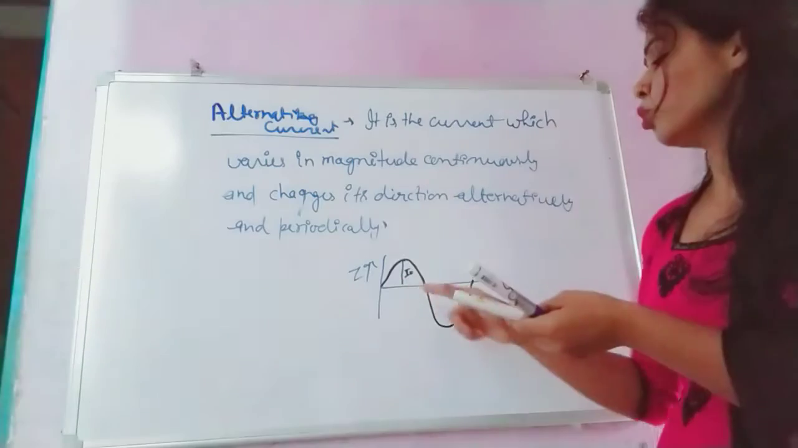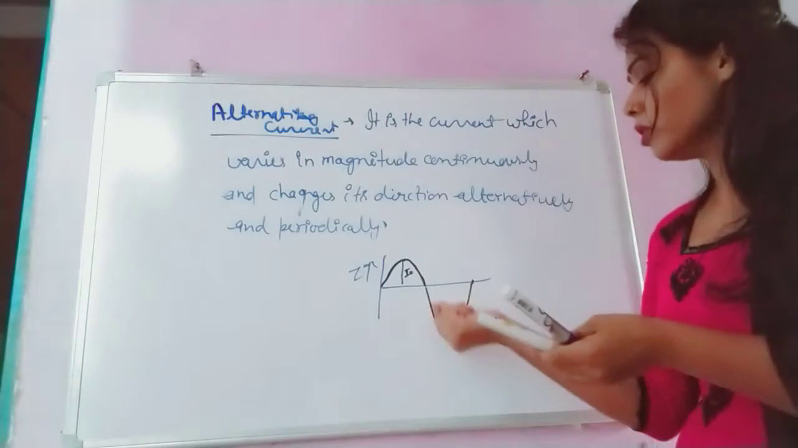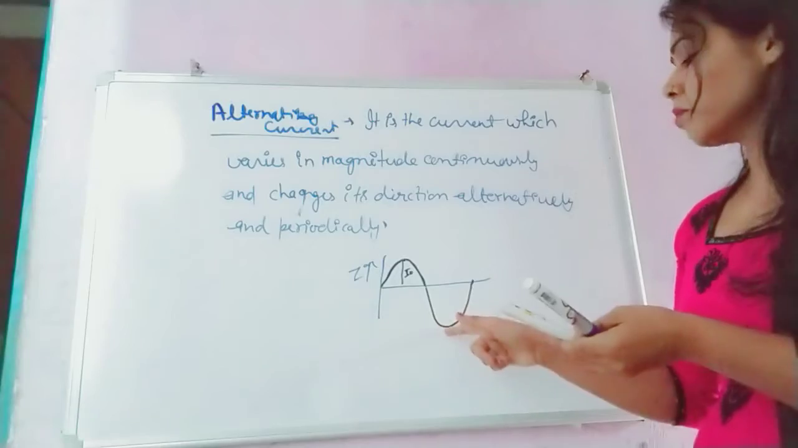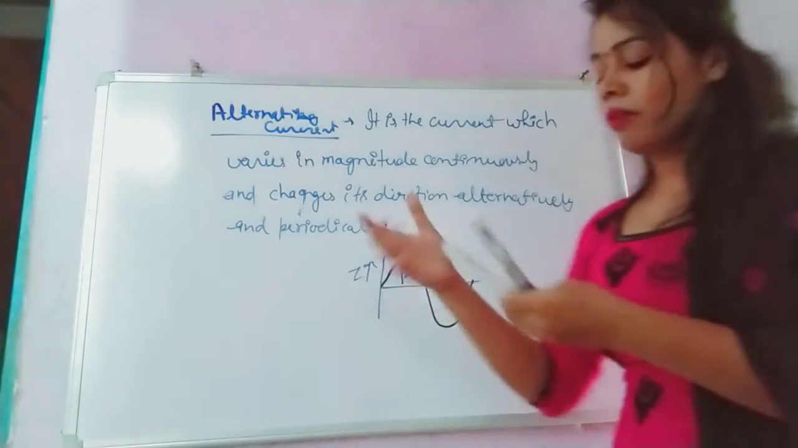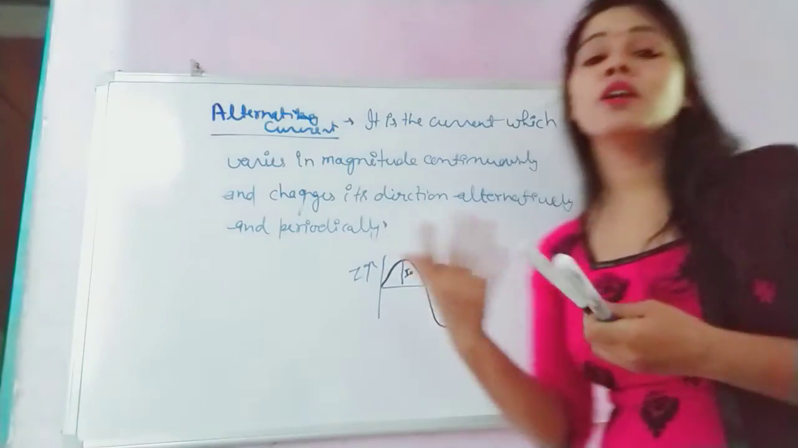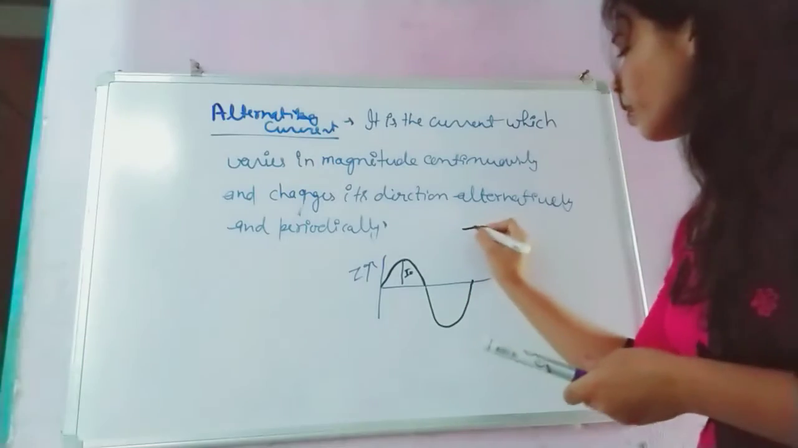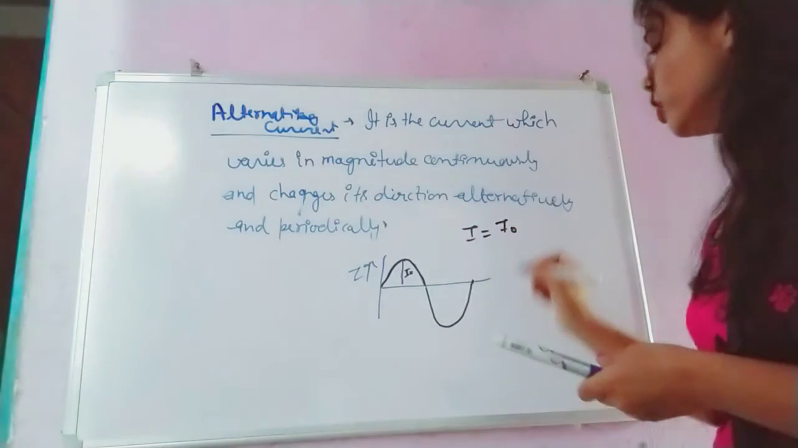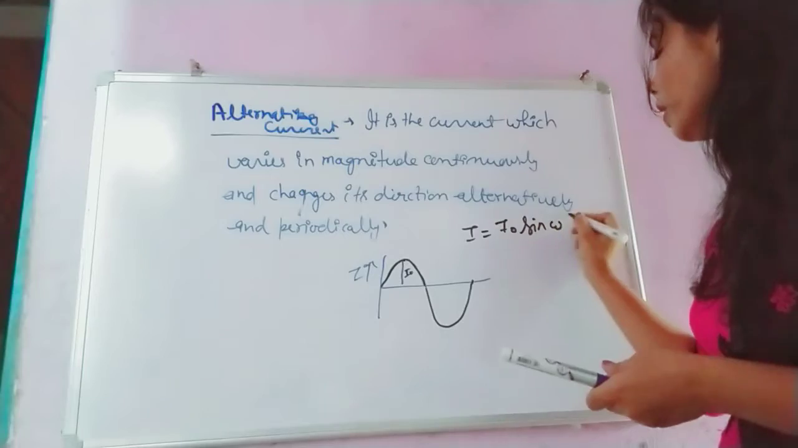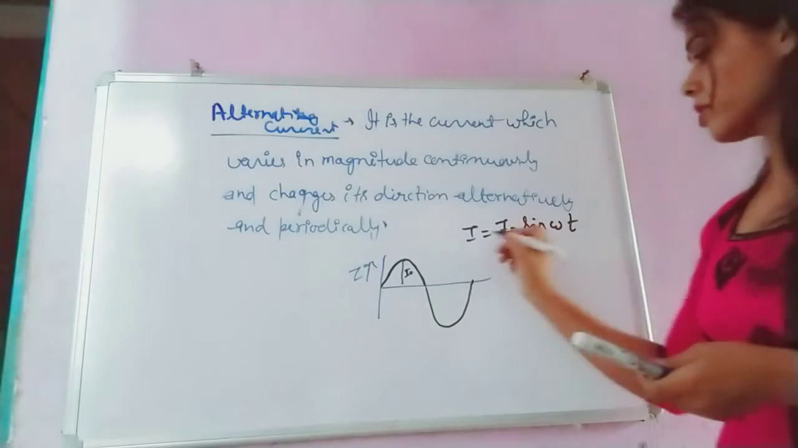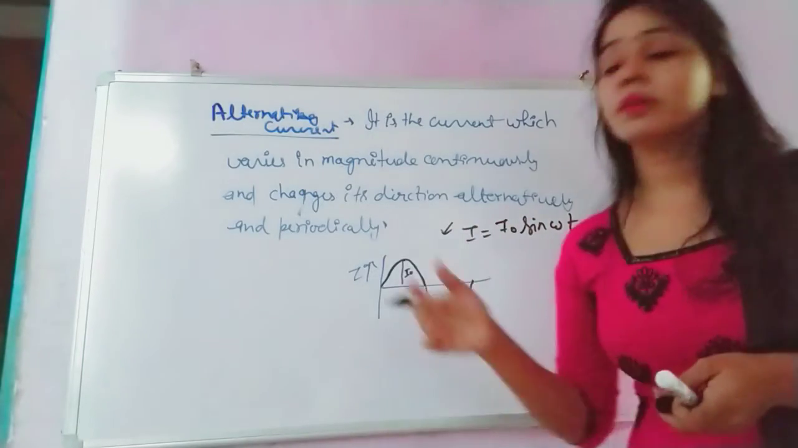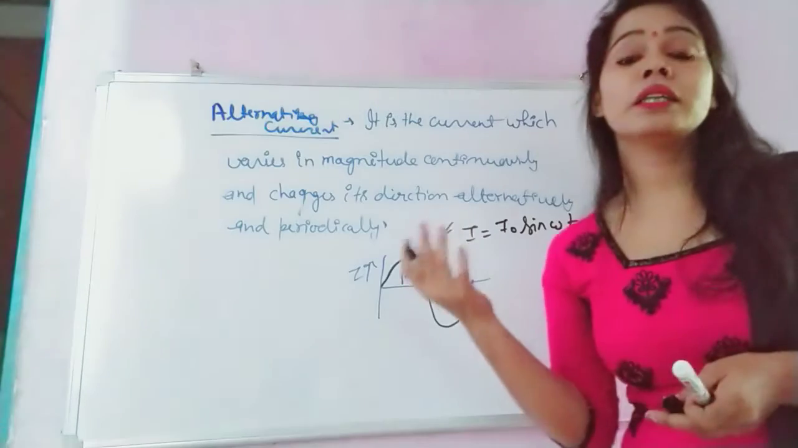After pi by 2 it is changing to 0 and again to the maximum in the negative direction. In the last chapter, electromagnetic induction, you have studied that I equals I0 sine omega t. You have studied this term, the current generated in an alternating generator.